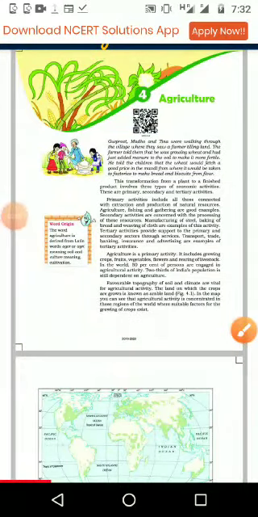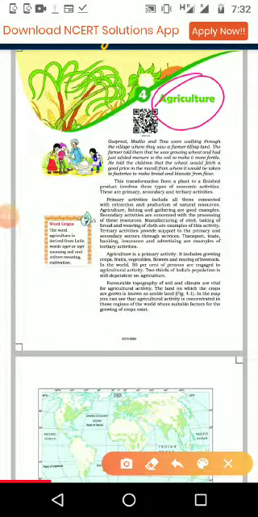Very good morning, students. We are starting the new lesson, that is agriculture. The same lesson you will study in 10th standard also. So be careful when you are studying and try to understand all the points.